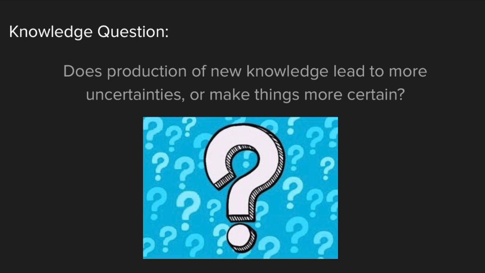This real-life situation has led us to our knowledge question. Does production of new knowledge lead to more uncertainties or make things more certain? Interestingly enough, there are many ways you could tackle this question, but we chose to focus on the two areas of knowledge that we felt were most prominent: natural sciences as well as history.